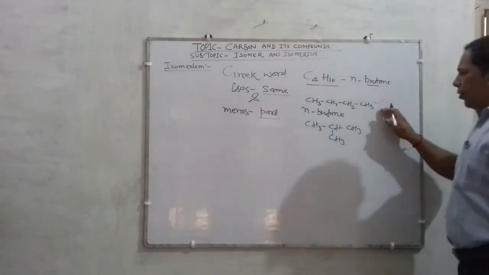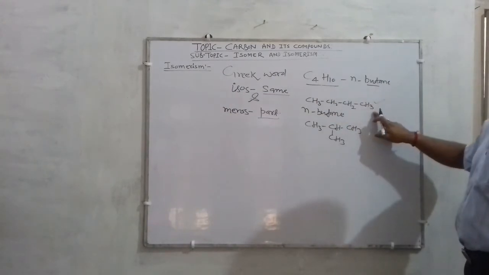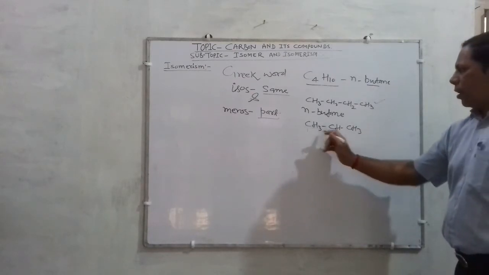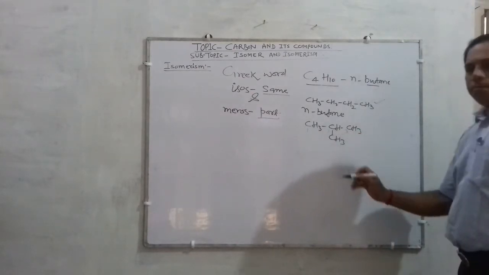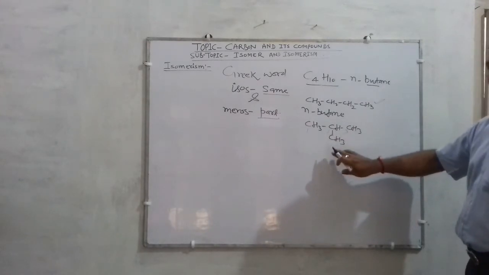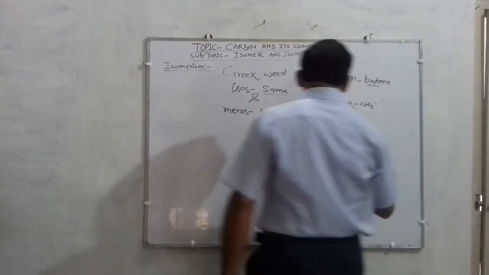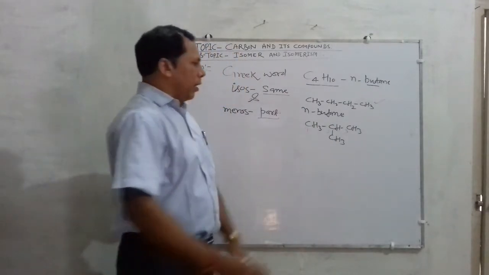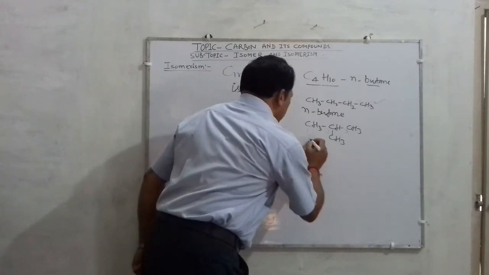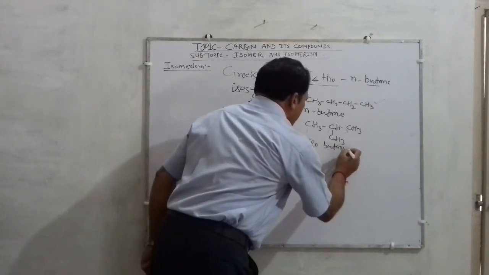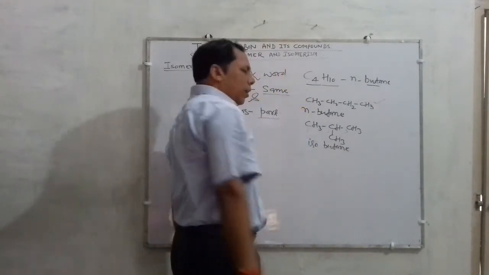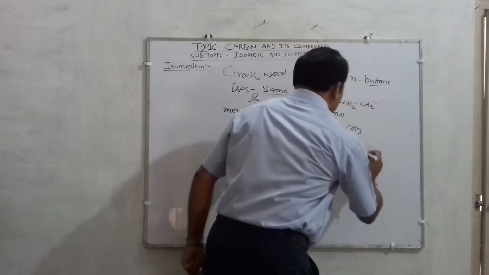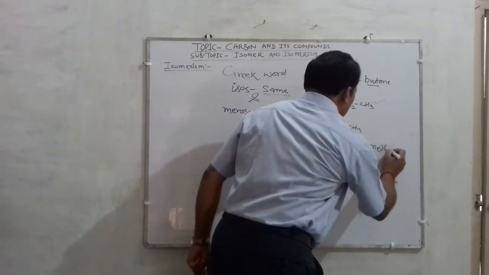In normal butane there is a straight chain of 4 carbon atoms, but here there is a straight chain of 3 carbon atoms, 1, 2 and 3, and this is attached as a side chain. So the name and the properties of this compound will differ, and the name of this compound is isobutane, or in IUPAC terms, which I will teach you, it will be called 2-methyl propane.